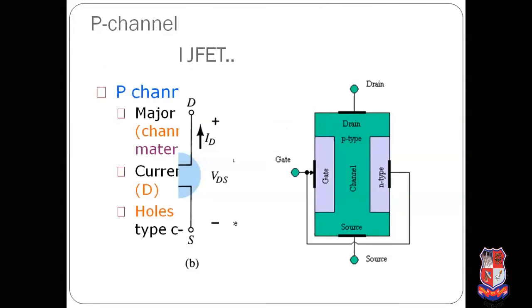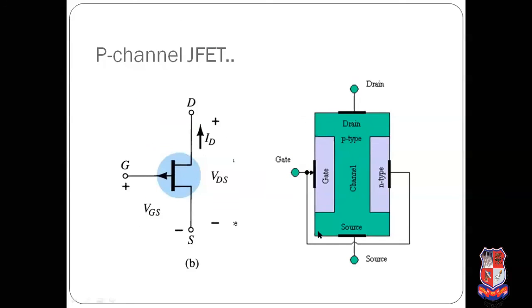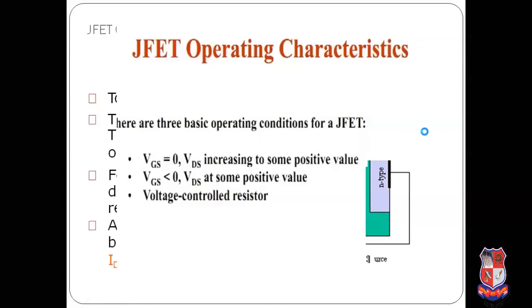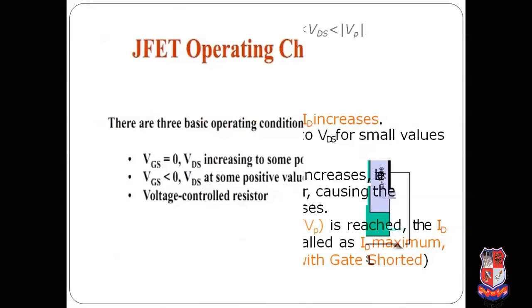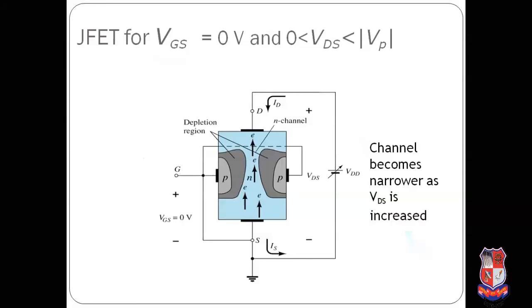Now see P channel JFET. Similar to N channel, but sign is changed. Why? Because now current flows from source to drain, and in P channel JFET, current flow is due to the holes only. In N channel JFET, current flows due to the electrons only. But holes are injected from source and flow through the channel. Here P channel is connected. Drain contains the positive supply, source contains the negative supply. That's why if we consider negative supply, then there is no possibility of flow of electrons. So it is the final condition.